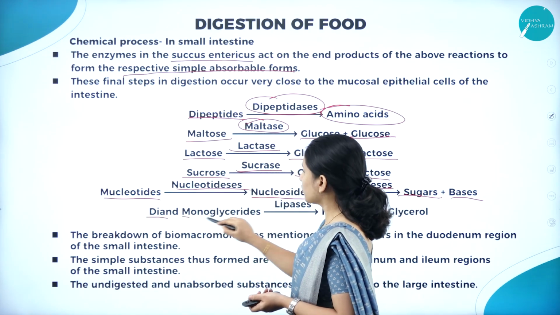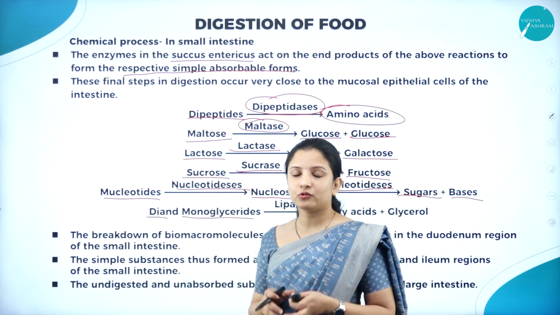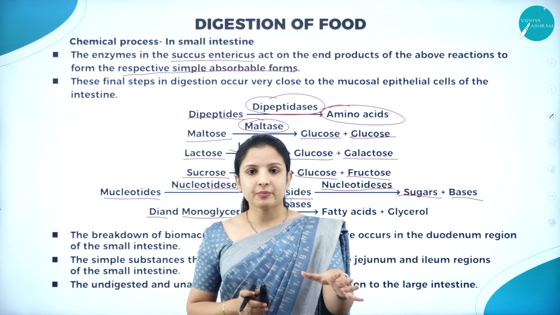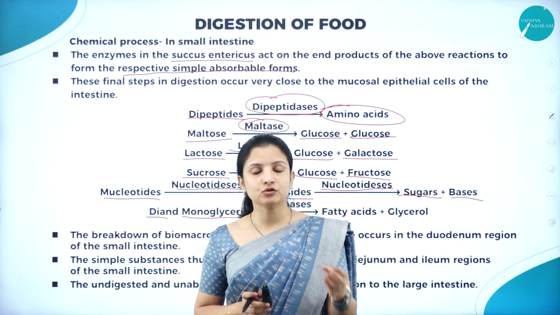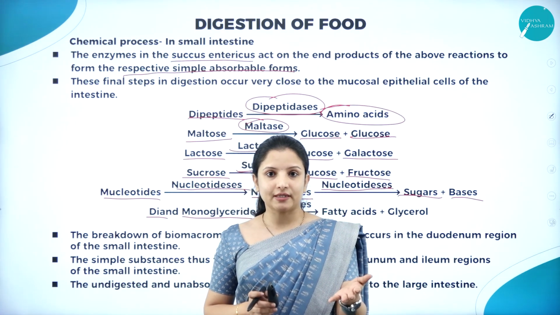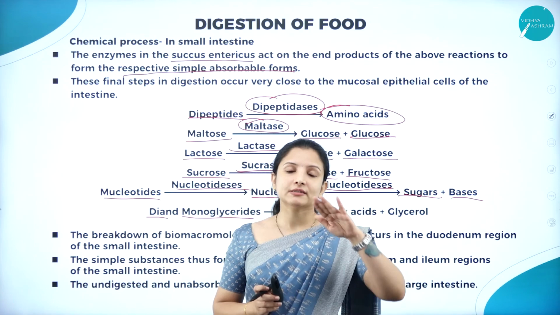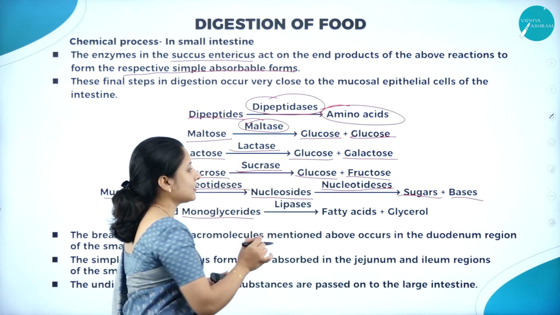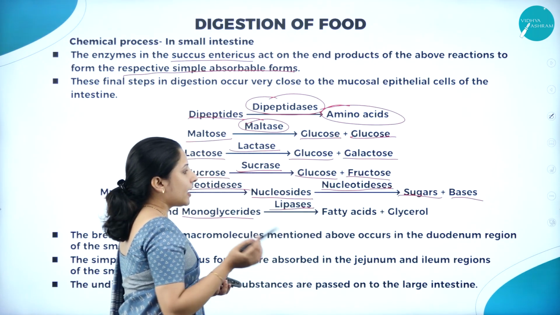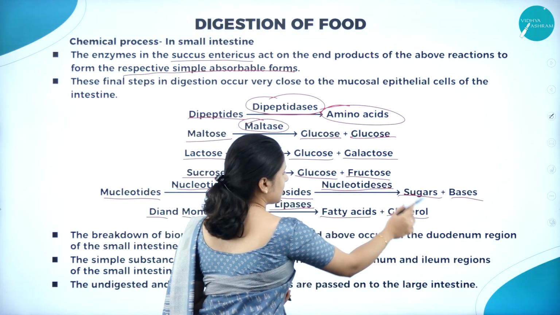So next is diglycerides and monoglycerides. In the presence of lipases, the fats that are present in the food got broken down into diglycerides and monoglycerides. Now these diglycerides and monoglycerides should be further broken down. How will they get further broken down? Again, the lipases will act on them and break them into fatty acids and glycerol.